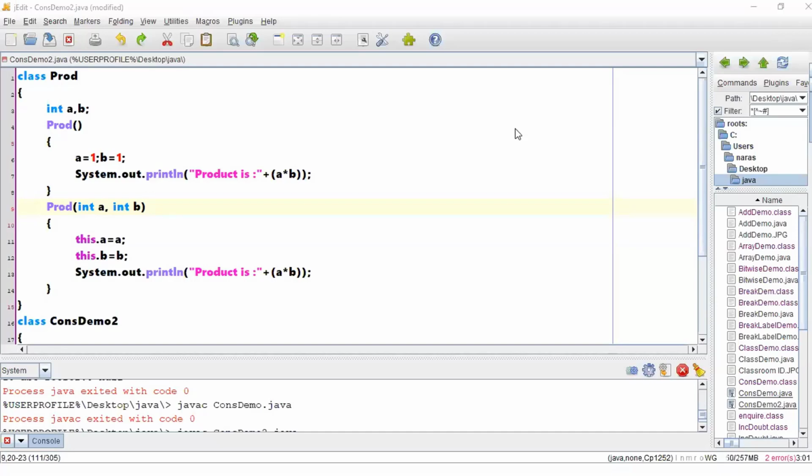So we don't have much use of this keyword like this. The necessity is there, but we will discuss it with a proper example once we start with the inheritance part. When we have more classes, then we can say I'm not talking about that particular class, I'm talking about this particular class.